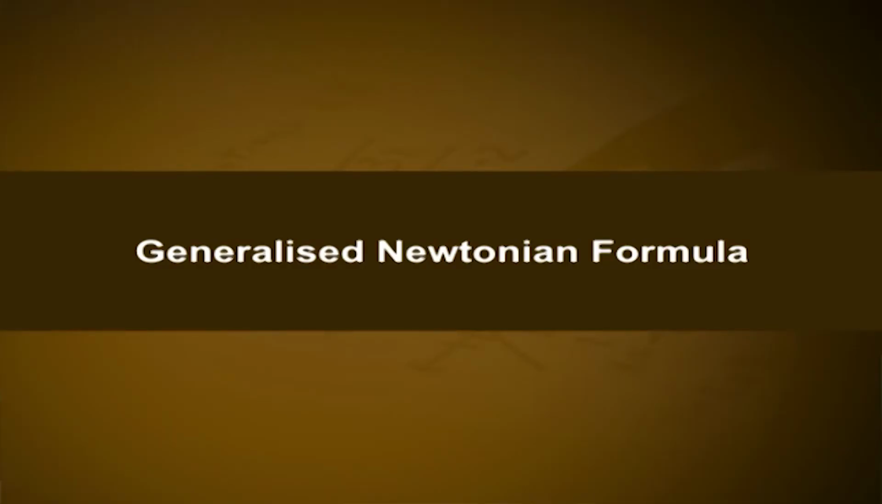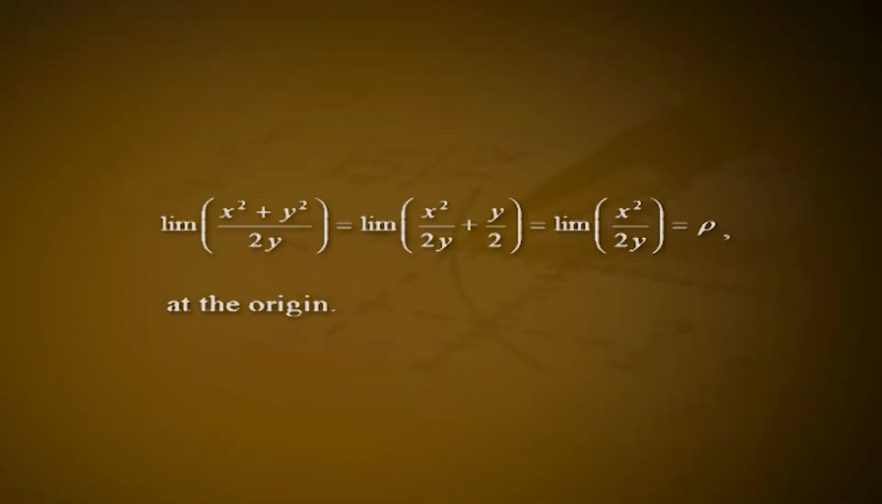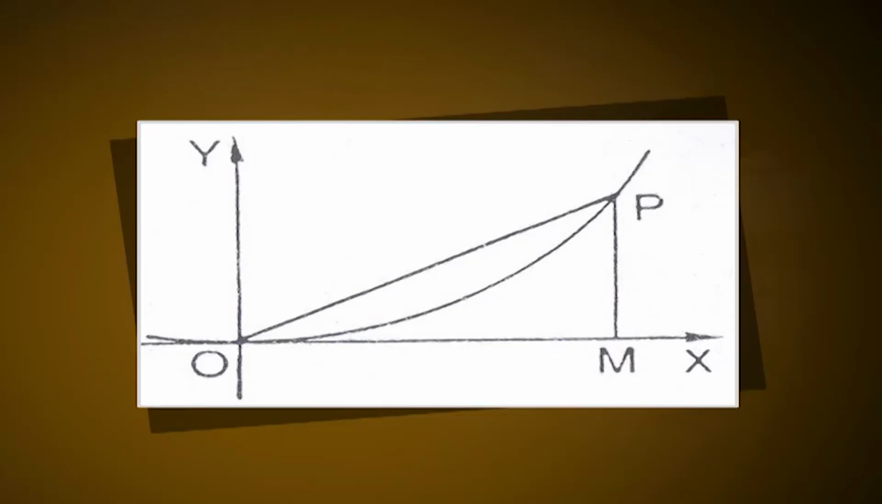Generalized Newtonian formula. If a curve passes through the origin and x axis is a tangent at the origin, we have limit of (x square plus y square) divided by 2y is equal to limit of x square by 2y plus y by 2, which is equal to limit of x square divided by 2y, which is equal to rho at the origin. Here x square plus y square is equal to OP square, the square of the distance of any point P(x, y) on the curve from the origin O, and y is the distance of the point P from the tangent x axis at O.